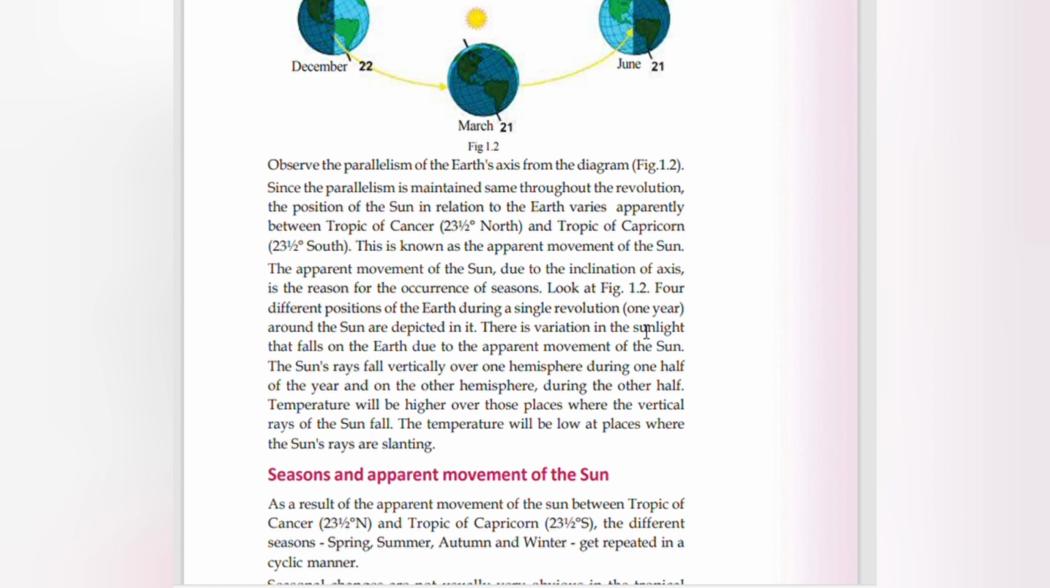Apparent movement of the Sun due to the inclination of the axis is the reason for the occurrence of seasons. Look at the 4 different positions of the Earth during a single revolution, 1 year around the Sun, depicted in it. There is variation in the sunlight that falls on the Earth due to the apparent movement of the Sun. Sun rays fall vertically over one hemisphere during one half of the year and the other hemisphere during the other half. Temperature will be higher over those places where the vertical rays of the Sun fall. Temperature will be low at places where the Sun's rays are slanting.